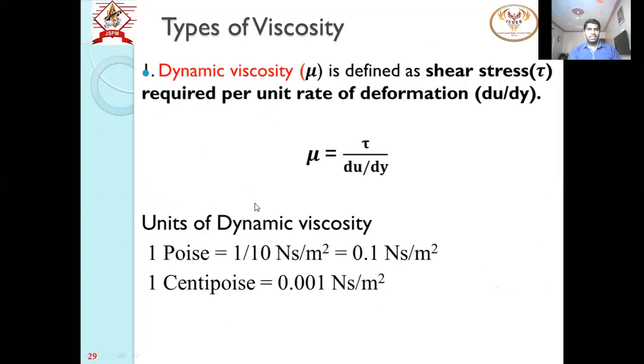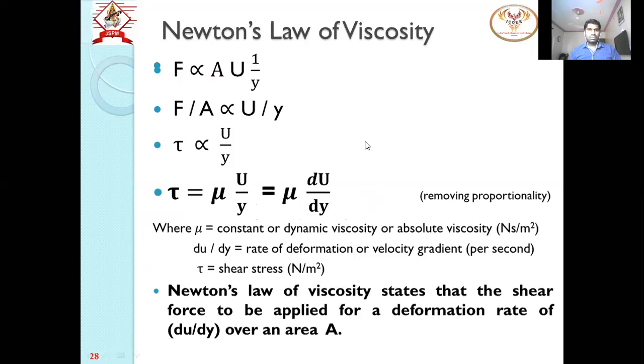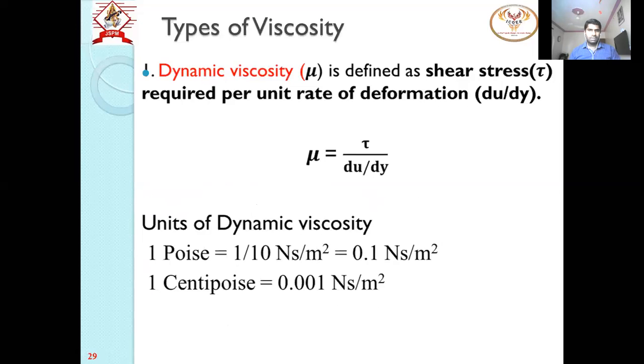Then we have types of viscosity. Just now we discussed dynamic viscosity. It is defined as the shear stress required per unit rate of deformation. From the previous equation, Newton's law of viscosity, we get the equation for dynamic viscosity: mu is equal to shear stress upon du upon dy. Then there are some older CGS units. For dynamic viscosity, the older unit was poise. 1 poise is 1/10 Newton second per meter square, or 10 poise is 1 Newton second per meter square.